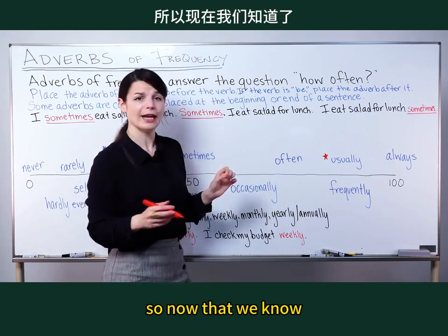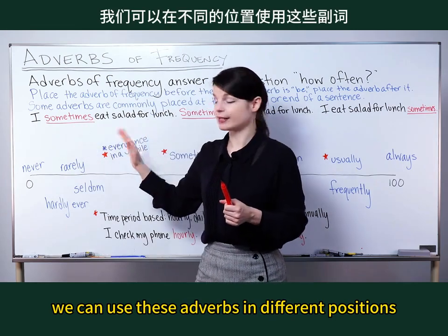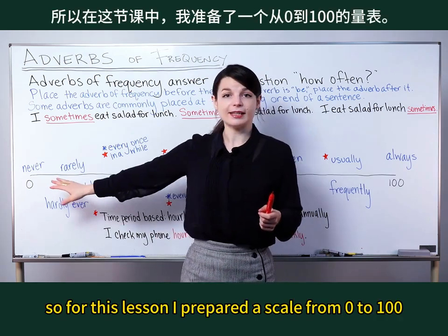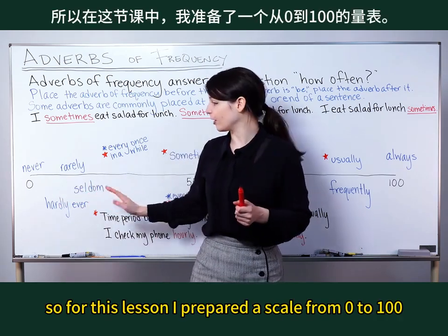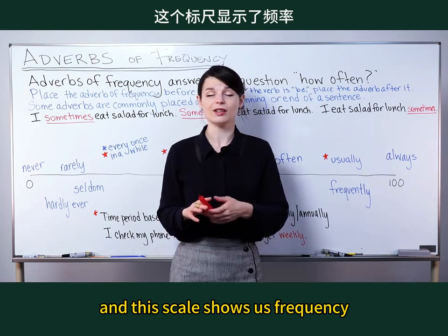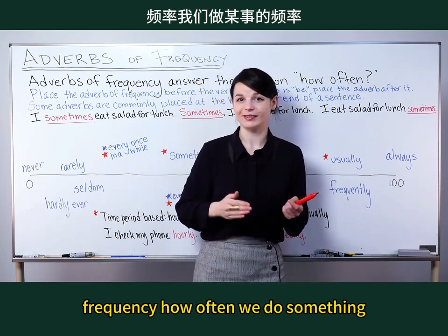So, now that we know we can use these adverbs in different positions, I want to talk about the variety of adverbs. For this lesson, I prepared a scale from 0 to 100. And this scale shows us frequency, how often we do something.